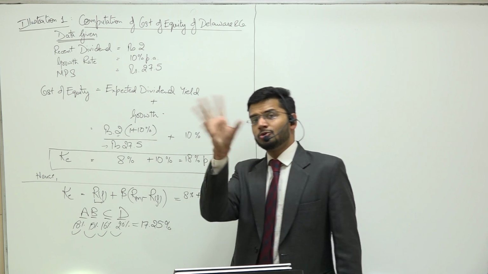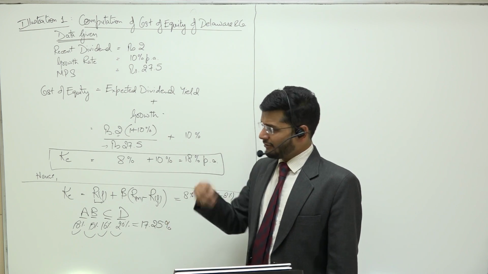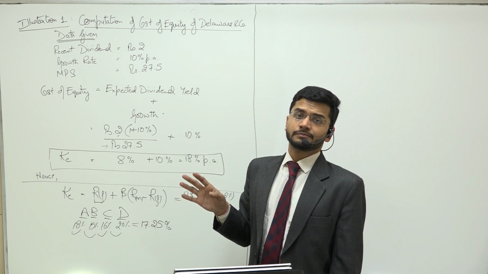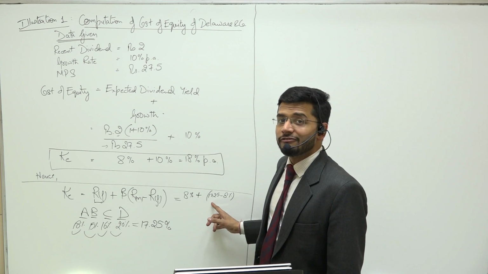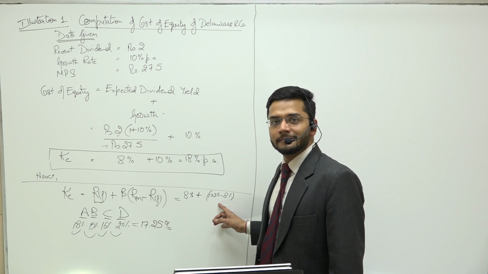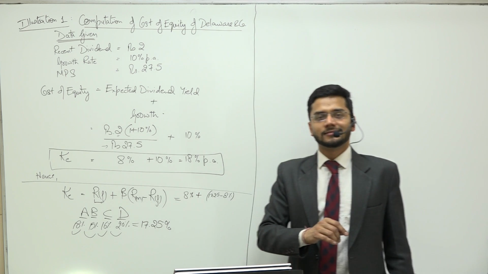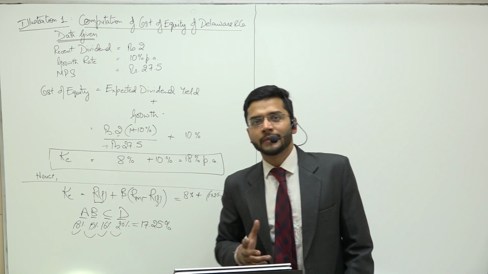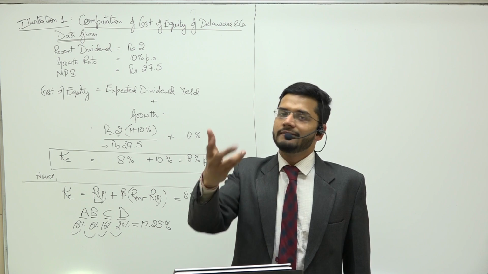So please give me totality 17.25%. 8% you've already given me in the form of risk-free rate of return. I'm happy with it. Over and above that, please give me the differential of the industry rate of return and the risk-free rate of return. This is how you are expecting to gain market return on your particular investment.